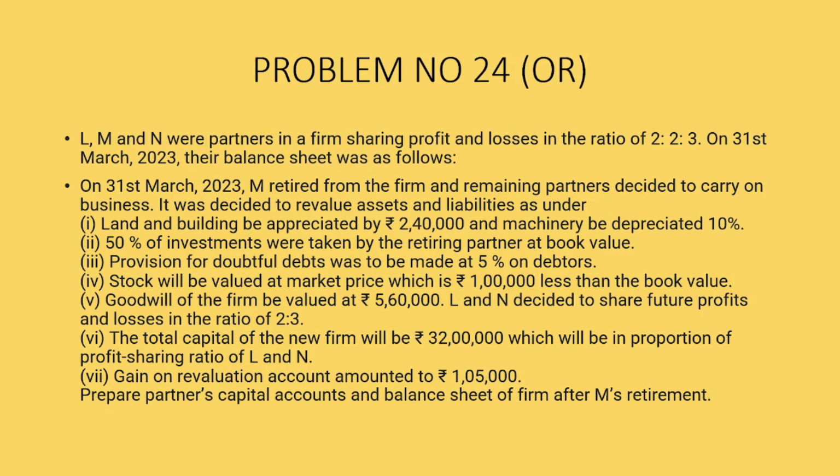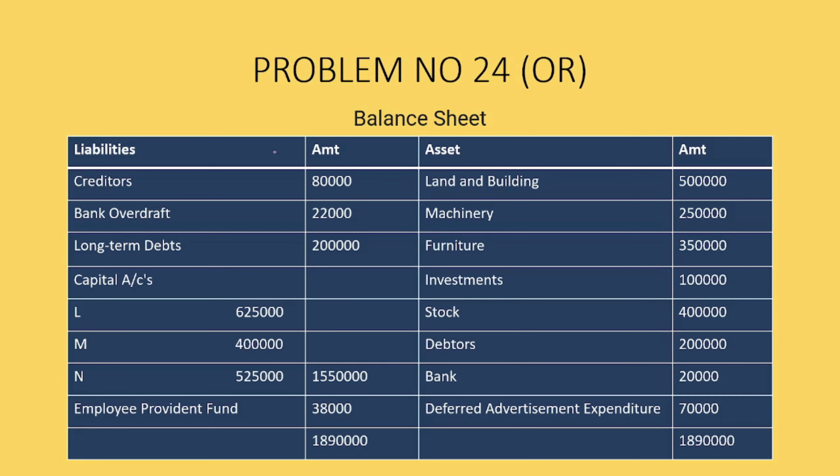Here, L, M, N are partners in a firm sharing profits and losses at a ratio of 2:3. On 31st of March, their balance sheet was as follows. This is the balance sheet where we see that the creditor is 80,000, bank overdraft is 22,000, long-term debt is 2 lakhs. The capital is given over here: 6 lakh 25,000, 4 lakhs and 5 lakh 25,000. The total capital is 15 lakh 50,000. Employee provident fund is 38,000.